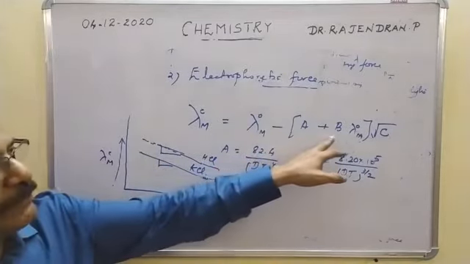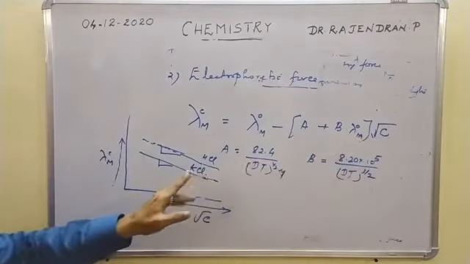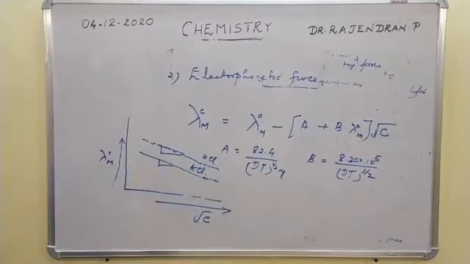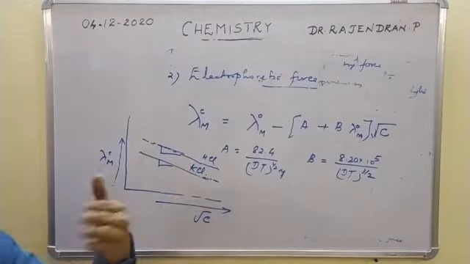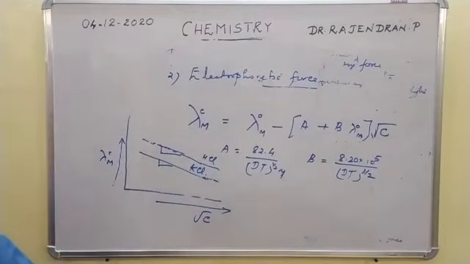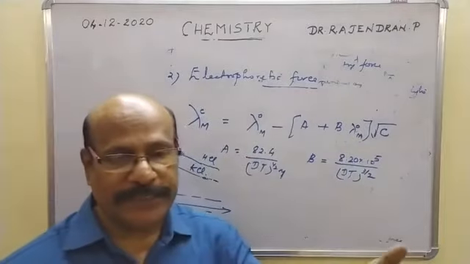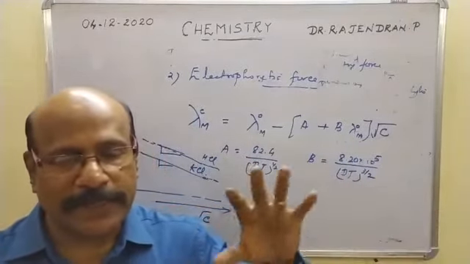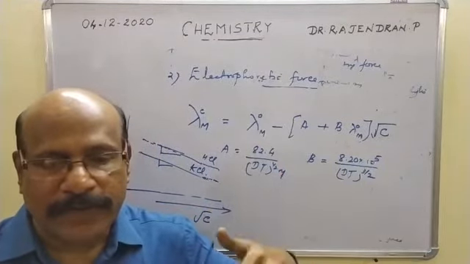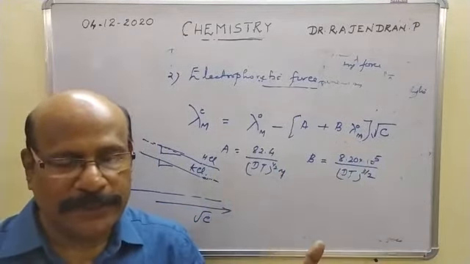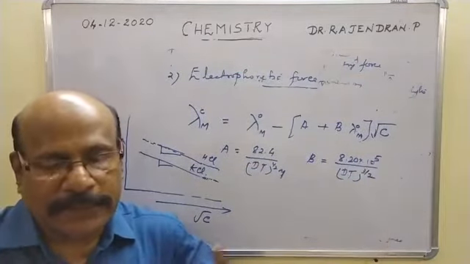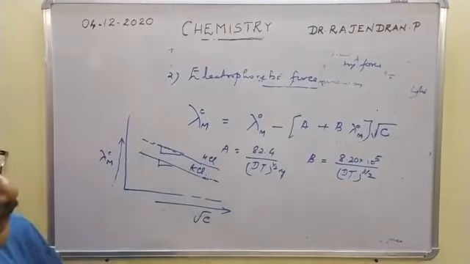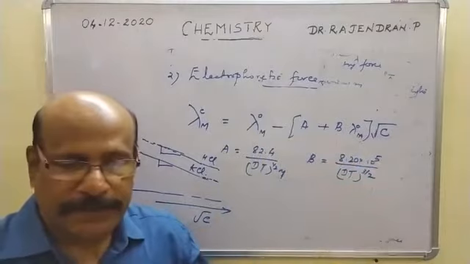The slope of this equation gives A plus B lambda 0 m, from which we can calculate A and B, the attractive force term. We can get information about the magnitude of the A and B force term that varies with the different electrolytes. It is different for HCl, different for KCl. It is almost the same for KCl, HCl, NaCl, and very much different for copper sulfate, magnesium chloride, etc. As the electrolyte has more and more valent ions, that is univalent, unidivalent, divalent, as the valence of the ion increases, greater will be the magnitude of the A and B that you are to study.